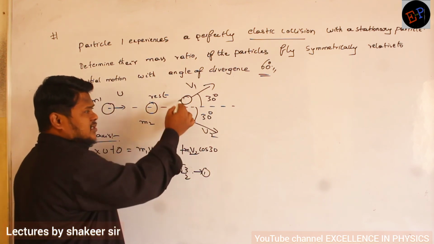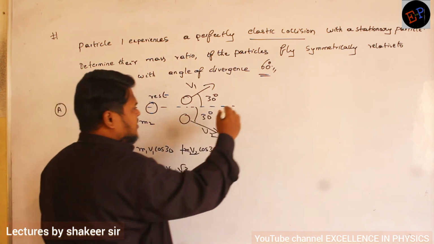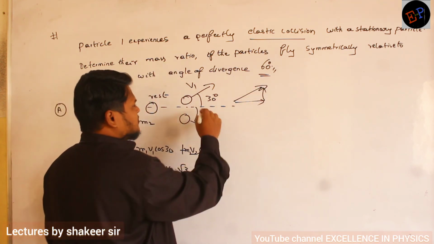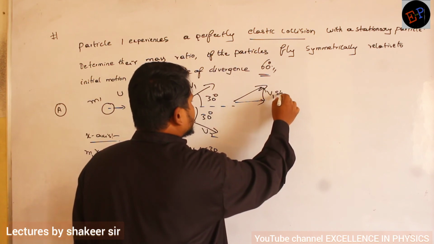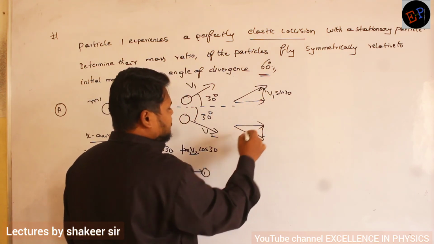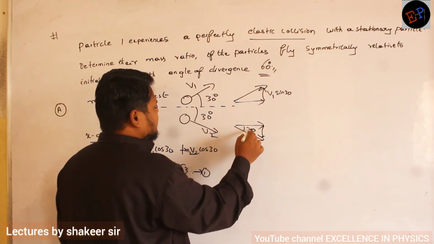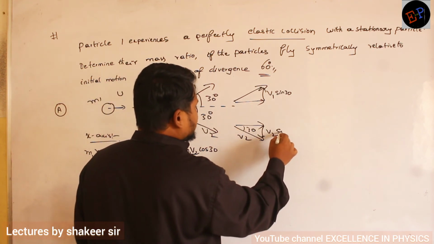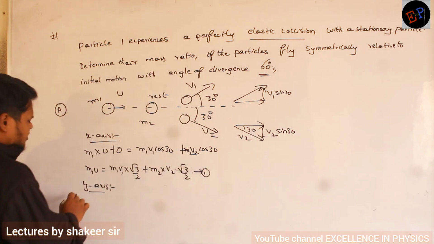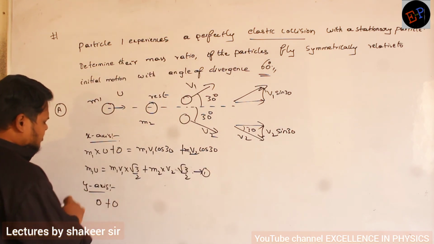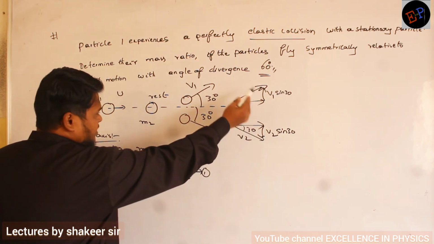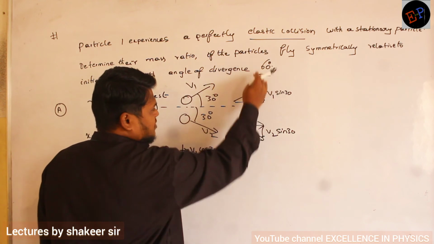Only after collision will they have velocities along the y-axis. Splitting into components, this is v1 sin 30, and the other is v2 sin 30. So the initial momentum along the y-axis is 0 for both bodies. Finally, this body has positive momentum because its velocity is upward.